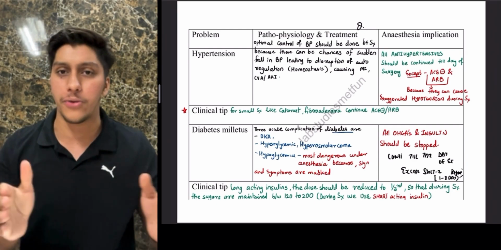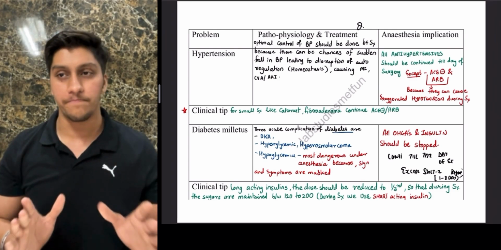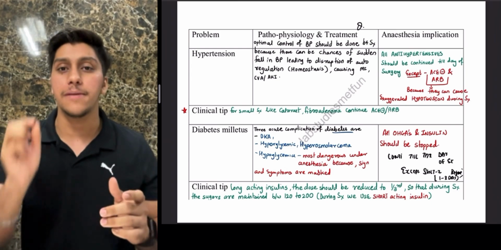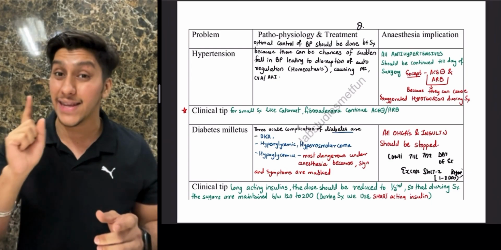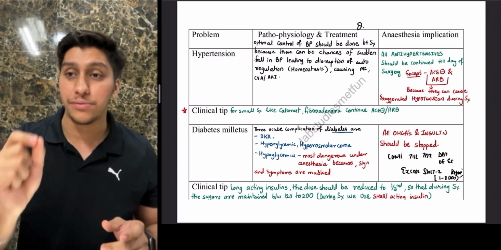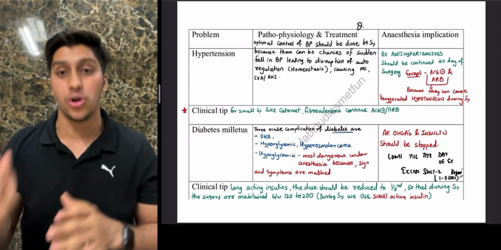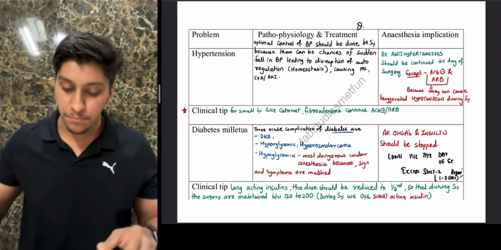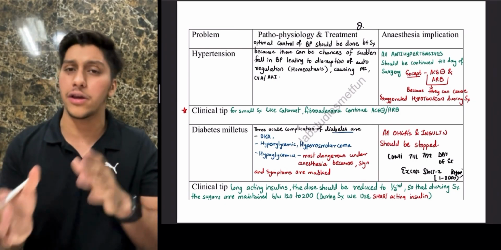All right, so all these things are written in the pathophysiology. You can see this in the PowerPoint later. I will send the PPT in the group. So what are the advices? You can continue all the antihypertensive medications except for angiotensin receptor inhibitors and angiotensin receptor blockers, because these can cause exaggerated hypotension just before the surgery. So stop them basically around 2 to 3 days before.